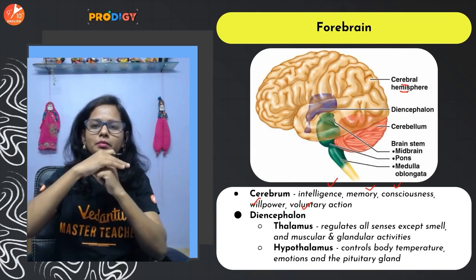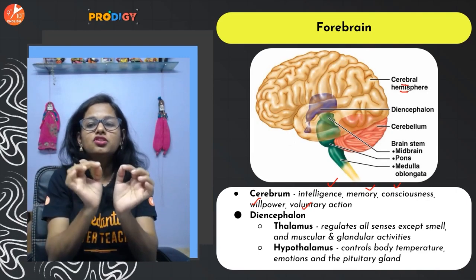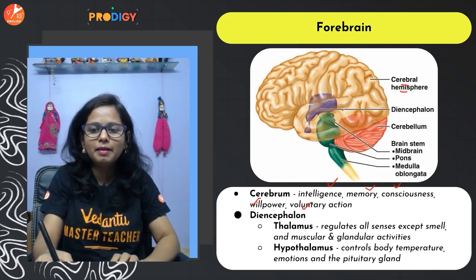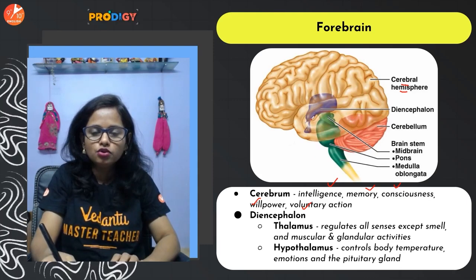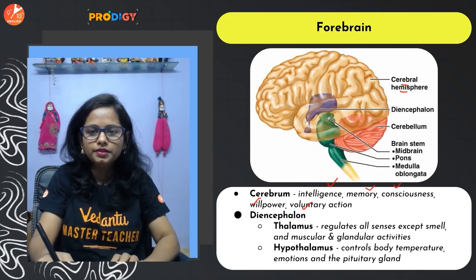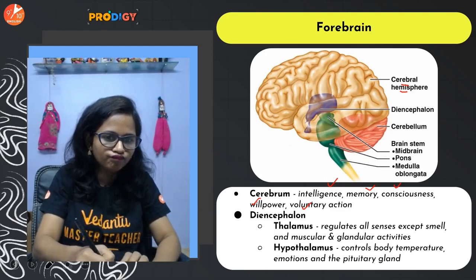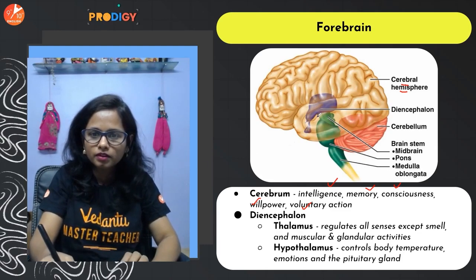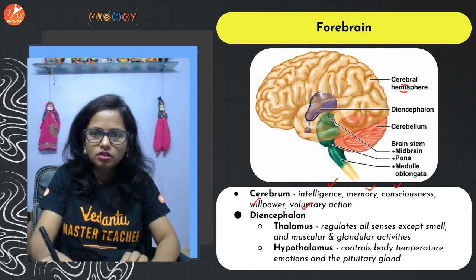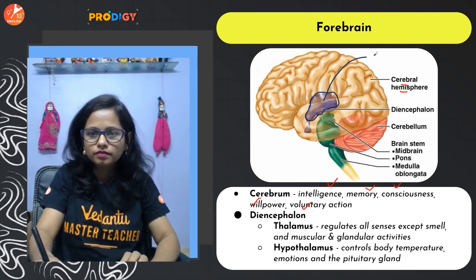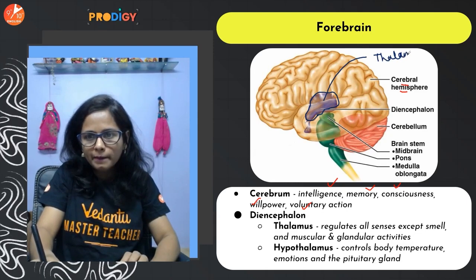Then the cerebrum wraps itself around a stage-like structure which is called the thalamus. So if I show it to you over here, okay, with some other color maybe. Yep. So this part, okay, is what we call the thalamus.